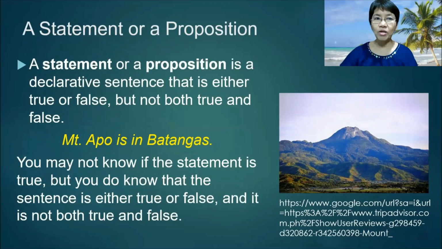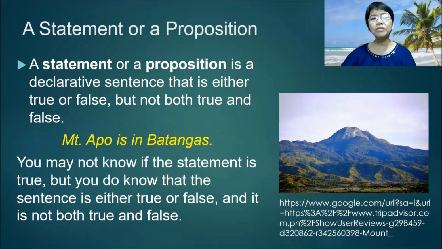A statement or a proposition. This is a very basic term in logic. A statement or a proposition is a declarative sentence that is either true or false, but not both true and false. Example: Mount Apo is in Batangas.